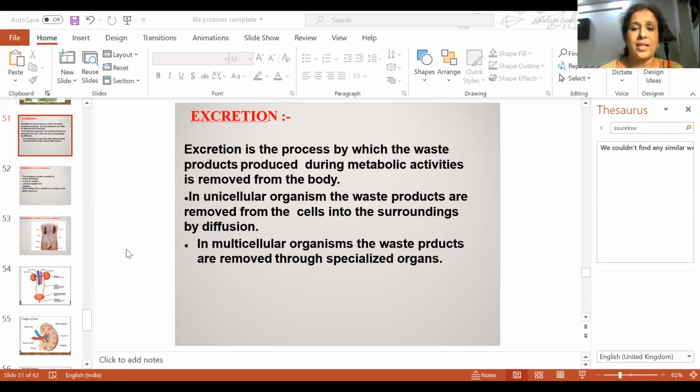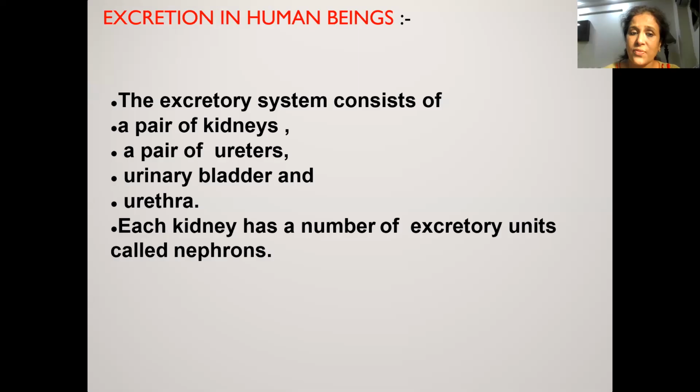In unicellular organisms like amoeba, paramecium, they don't need any special structure for this excretion. They just store the material in the vacuole, and this vacuole comes near to the cell membrane and it throws out all the material outside by the process of diffusion. But in case of higher, complex organisms, this process is not sufficient. So they need a special system for this. In our body also, we are having a system, excretory system.